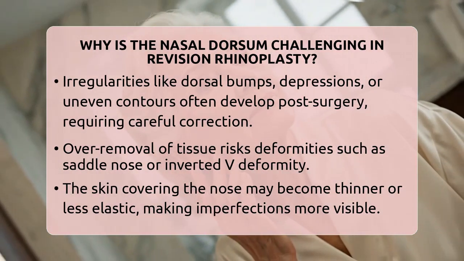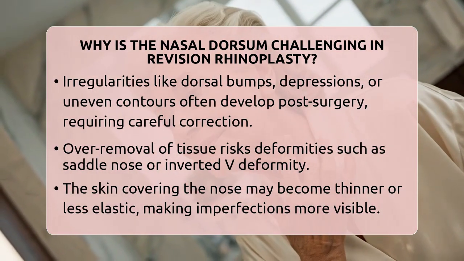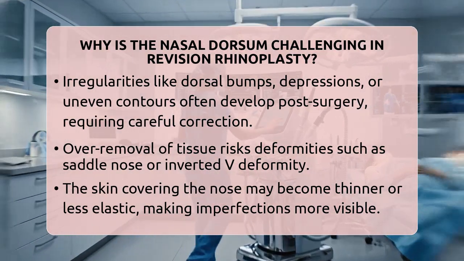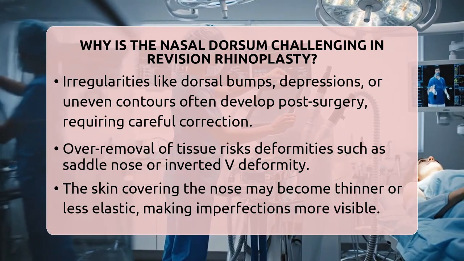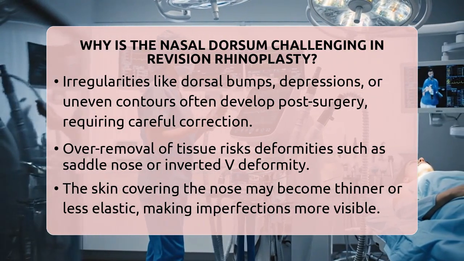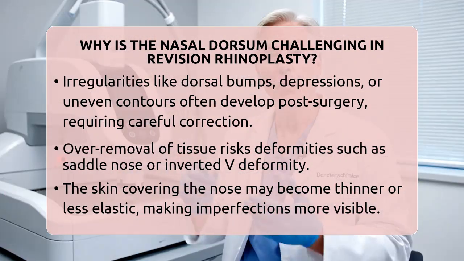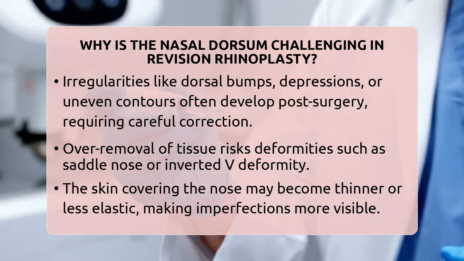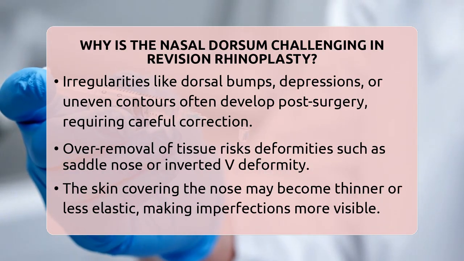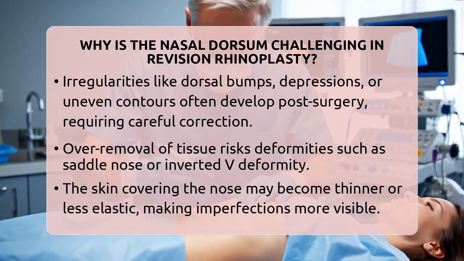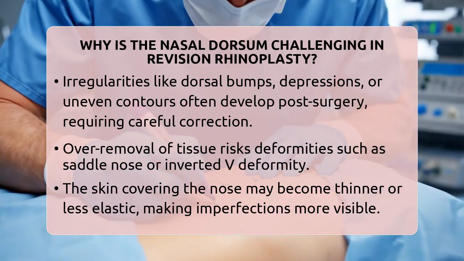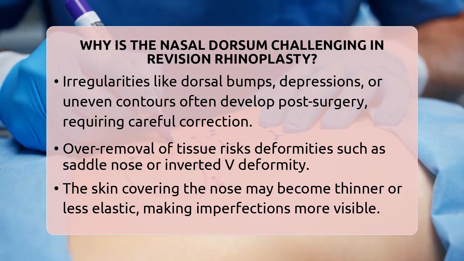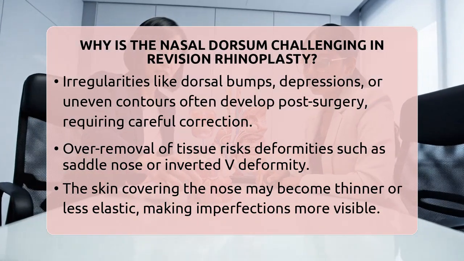Another issue is irregularities and deformities that often develop after the initial surgery. These might include bony or cartilaginous bumps called dorsal spurs, depressions, or uneven contours. Correcting these imperfections requires meticulous removal or reshaping, but doing so without compromising the nose's support is a delicate balancing act. Over-resection can lead to problems like saddle nose deformity, where the bridge collapses, or inverted V deformity, which affects